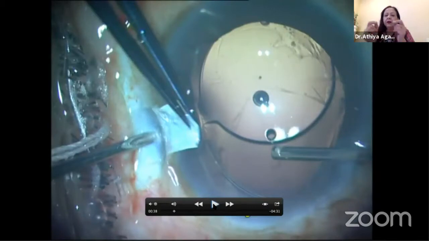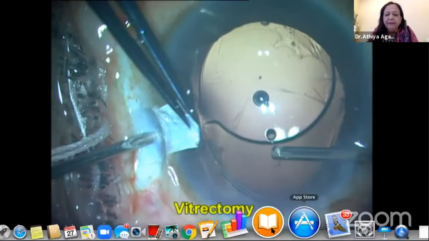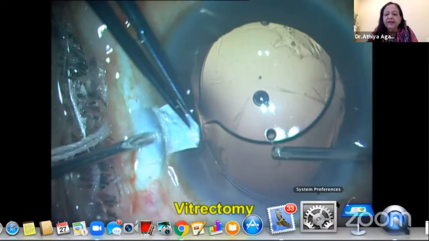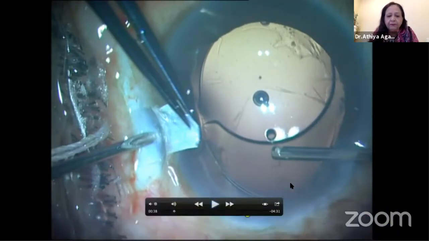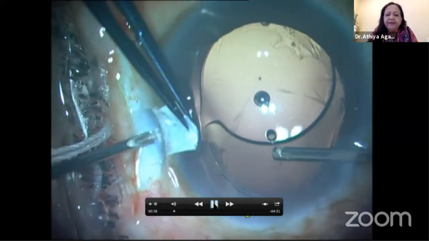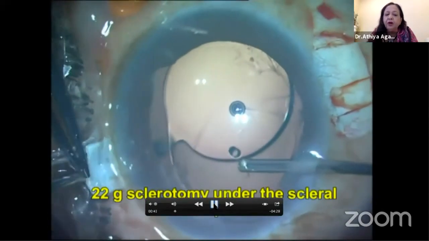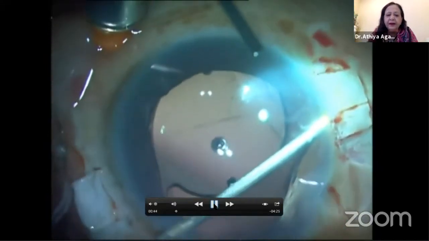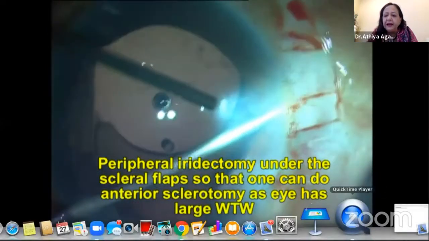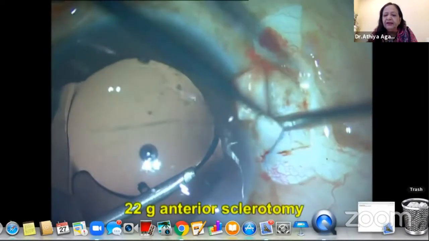As you can see, we do something called a handshake technique, in which we have to externalize the haptic by using two hands, passing the haptic from one hand to another, for which the flaps have to be 180 degrees apart, for which I have actually made two scleral flaps 180 degrees apart. But in this case, these flaps are created at 12 o'clock. So now, under the scleral flap, which are partial thickness scleral flaps, you all know, I am going to create a 22 gauge sclerotomy under this scleral flap. This is, as I said, a one-piece non-foldable intraocular lens the surgeon has implanted. So I have gone with a 22 gauge needle and I have created sclerotomies under the scleral flaps.